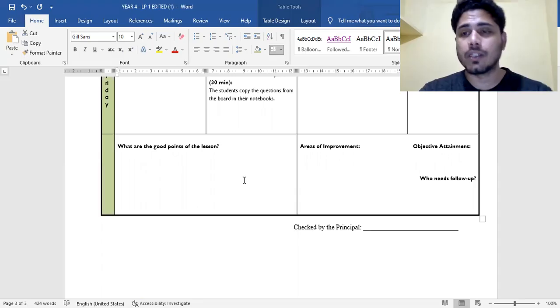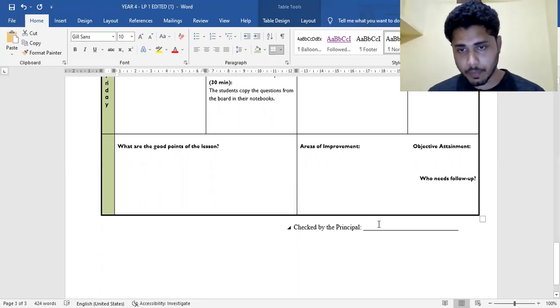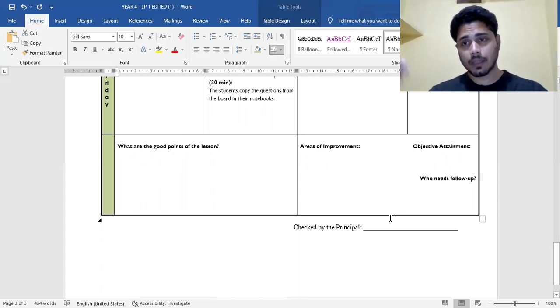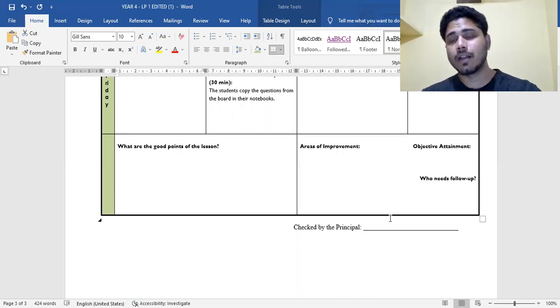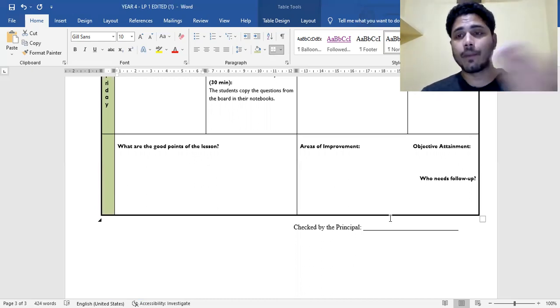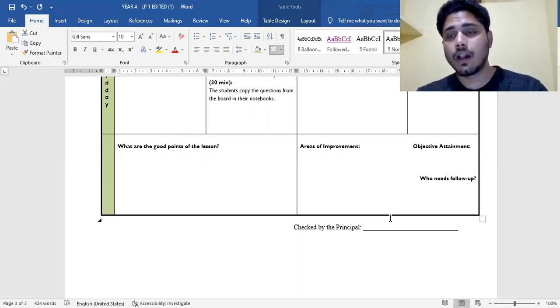Please do not think that once you submit this lesson plan the principal will just sign. On Monday when you submit this lesson plan, the principal will go through this and after signature, she will send this back to you. And after that, you are keeping that in a file folder or the plastic file that you have. And then you are carrying that to the classroom. And if anybody is observing your classroom, they will be asking for that particular lesson plan. Or if I am coming to your classroom on Friday, I'll only be seeing what you have prepared for Friday.